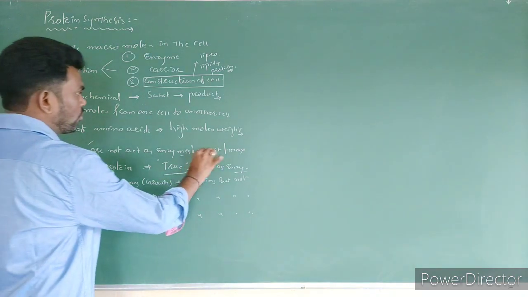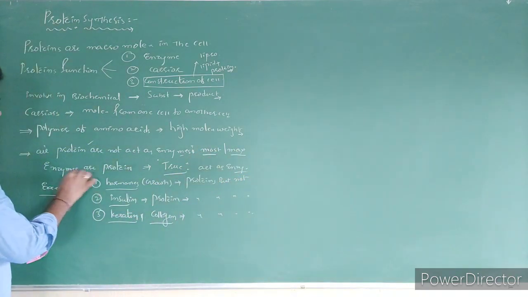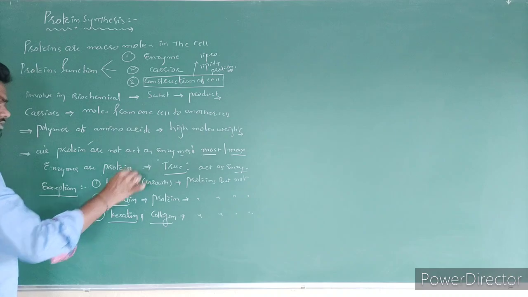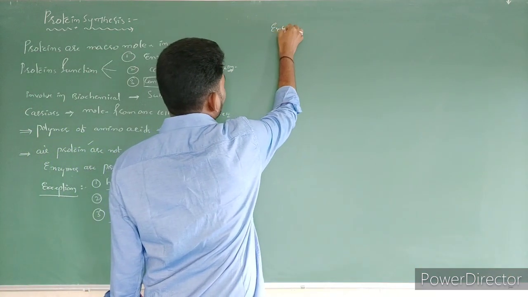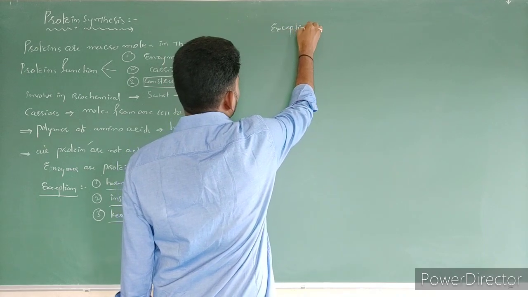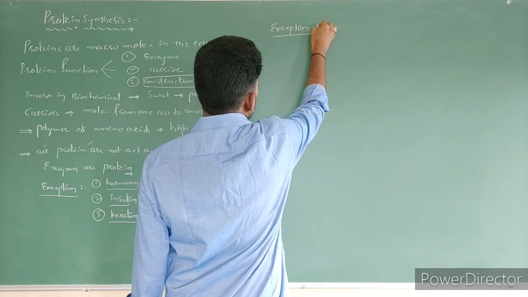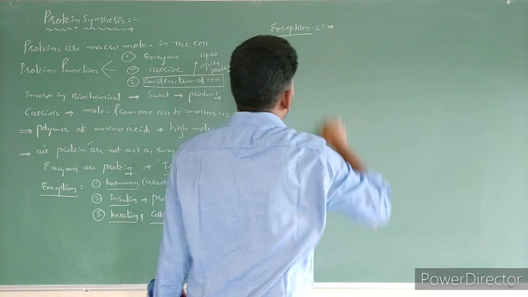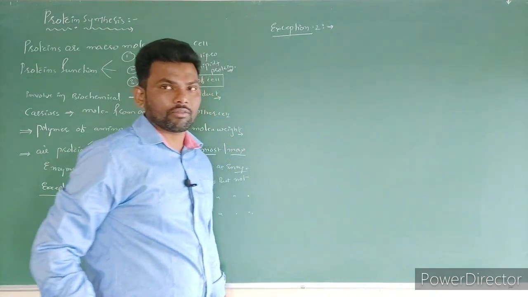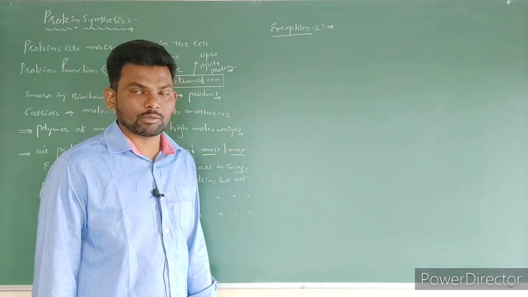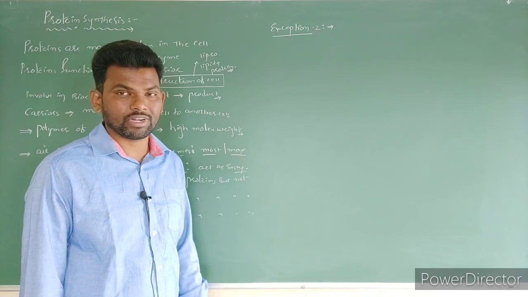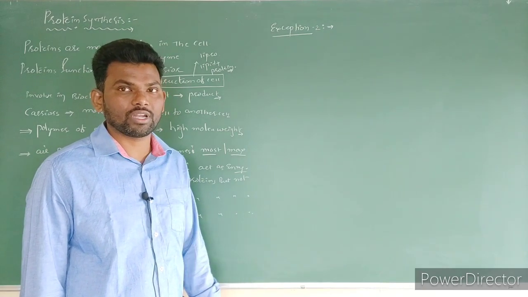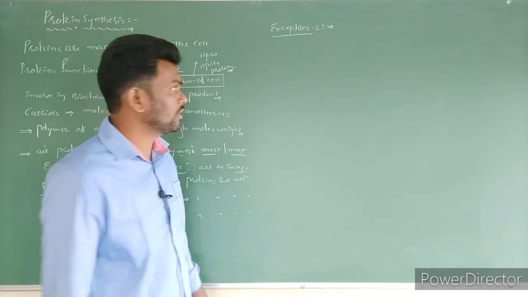Second, most and maximum of enzymes are proteins, but here also some exceptions are there. Exception for the second line: in the last class you already learned RNA acts as an enzyme. RNA is a biocatalyst, but RNA is not a protein molecule, yet it acts as an enzyme. The best example is the ribozyme enzyme, right?